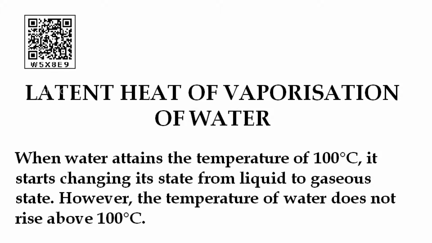Next is the latent heat of vaporization of water. Children, when water attains the temperature of 100 degrees Celsius, it starts changing its state from liquid to gaseous state. However, the temperature of water does not rise above 100 degrees Celsius. That is very important. It is because the supplied heat energy only changes the state of the boiling water. This heat energy is stored in steam and is commonly called latent heat of vaporization of steam. Here the steam has the highest latent heat of vaporization and its value is 540 calories per gram or 2268 joules per gram.